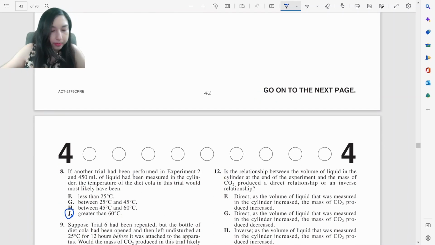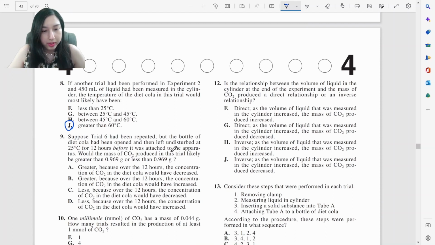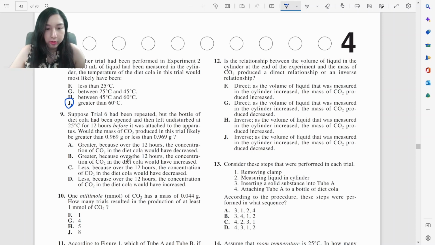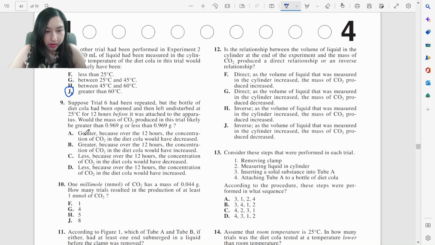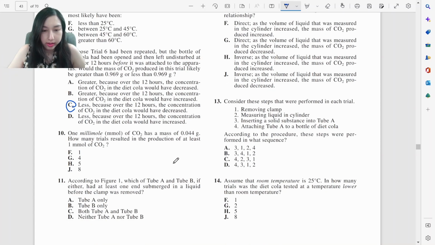There we go, J. Suppose trial 6 had been repeated, but the bottle of Diet Cola had been opened and then left undisturbed at 25 degrees Celsius for 12 hours before it was added. It would be less because more of the carbon dioxide would have fizzled away. There we go, C.